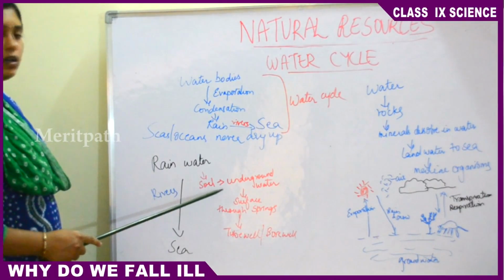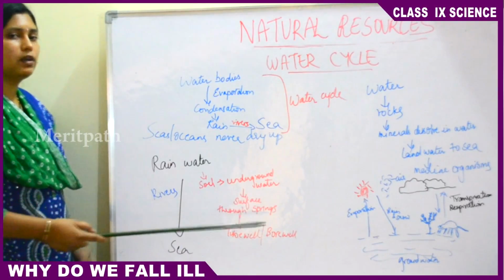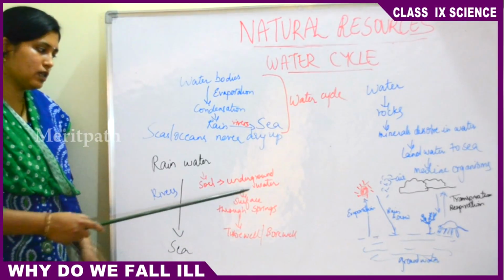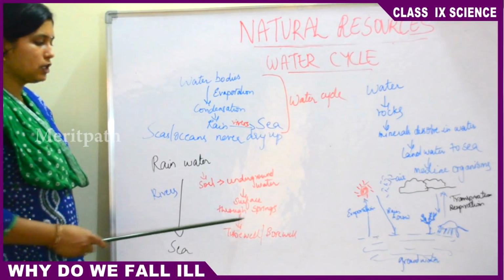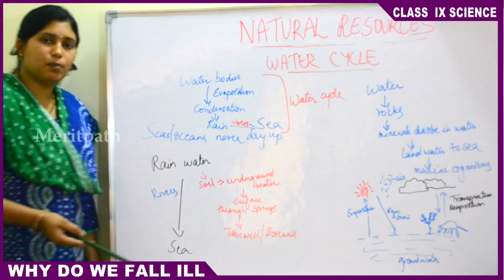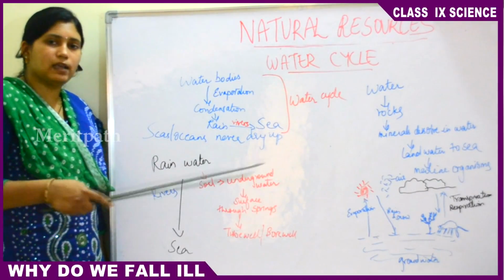Some amount of water goes into the soil and further forms underground water, gets absorbed into the ground. This underground water again forms surface water through the springs. Suppose you dig a borewell or a tube well, again the underground water comes up. So this is a cycle.